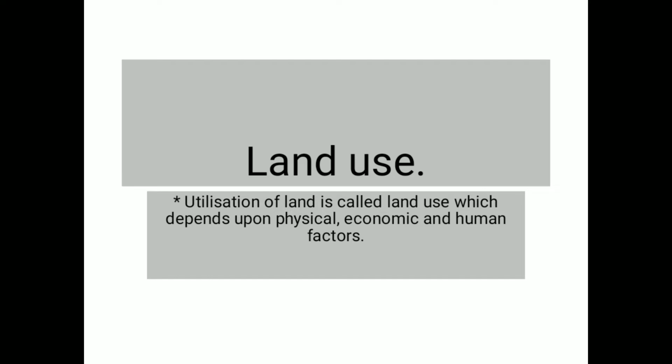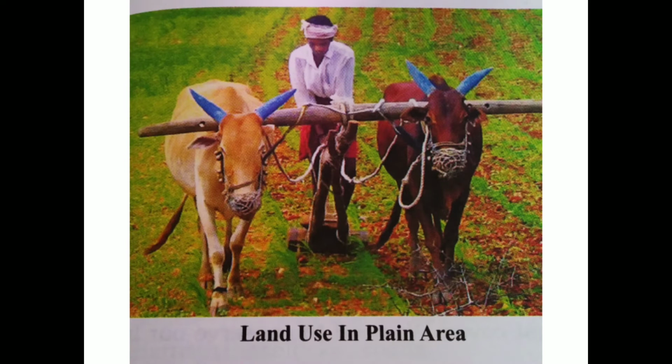Of course, land use also depends upon certain factors, like physical, economic or human factors: what type of soil is there, what the climatic condition is, what the technical knowledge of the people is, and how they are going to use the land. These are the physical, economic and human factors on which land use depends, and the interaction of these factors brings the land under use.